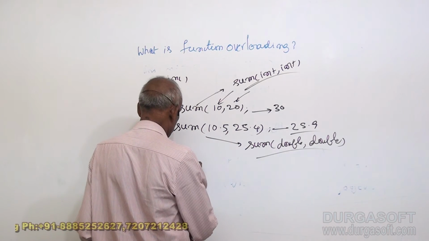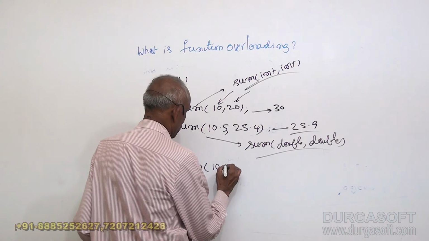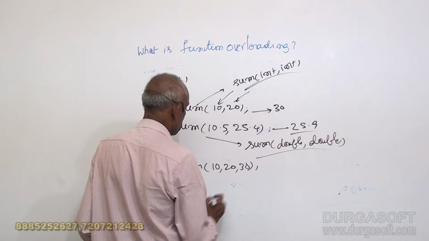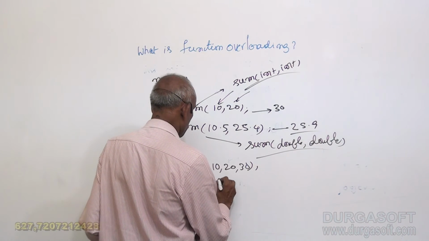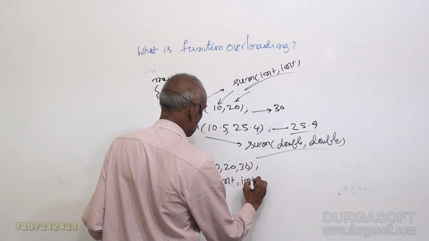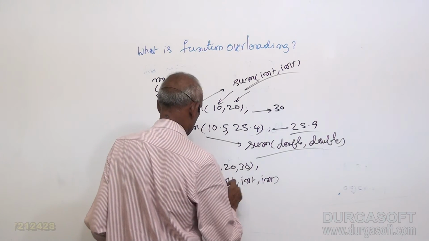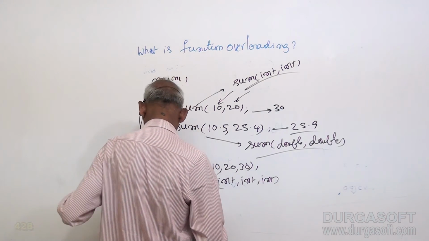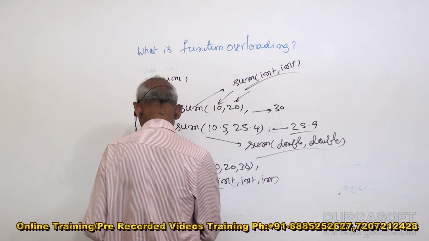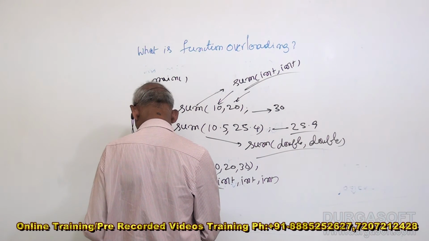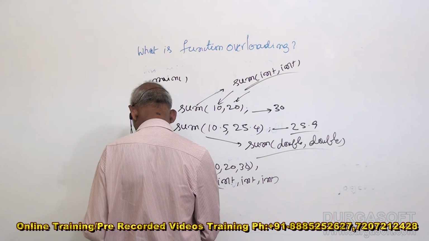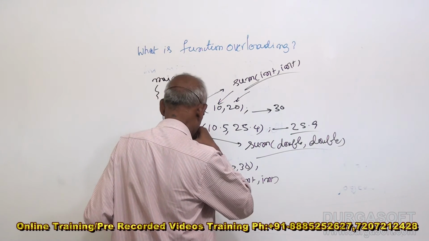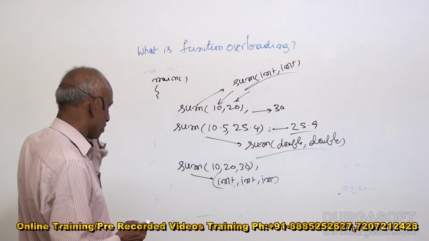Suppose there is one more, sum 10, 20, 30. In this case, the compiler invokes the three-integers function.